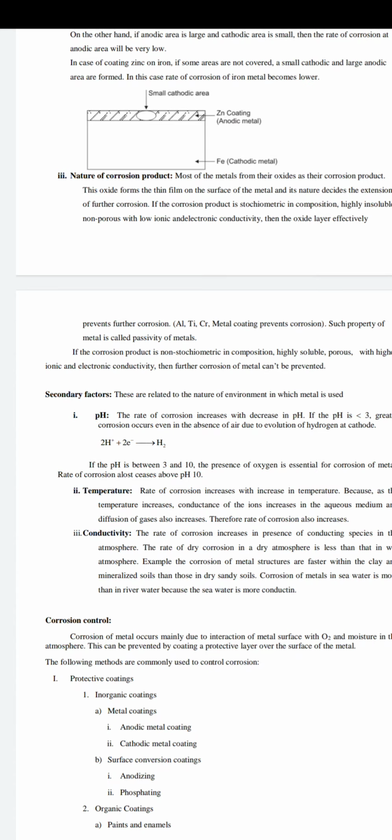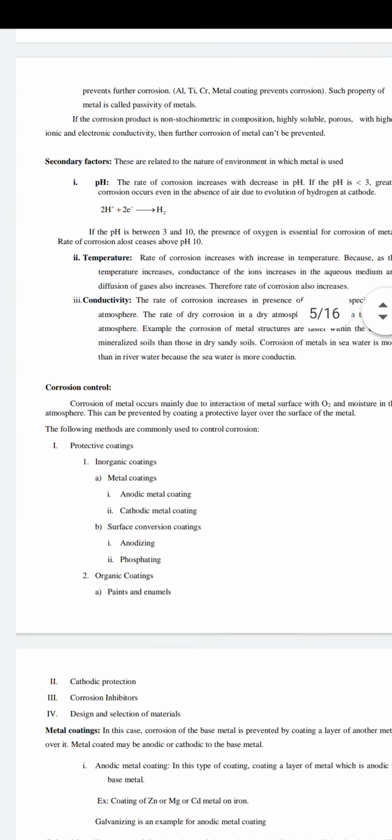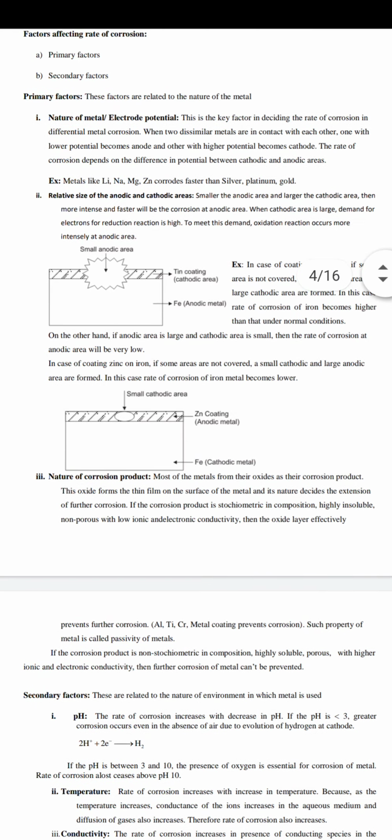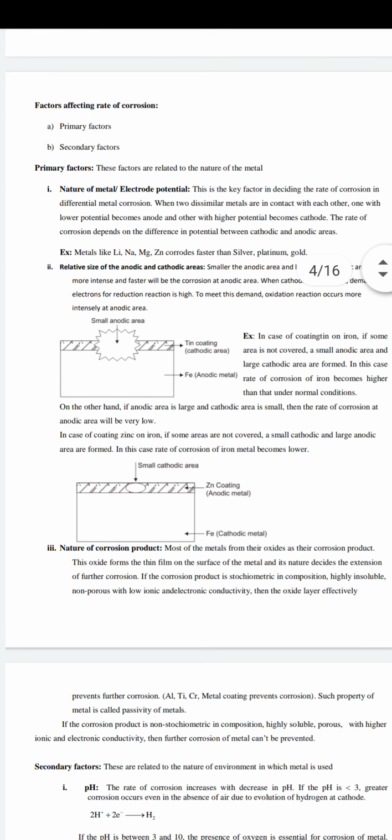So due to the formation of cathodic and anodic sites, the rate of corrosion varies, and this gives us a clue about some of the factors affecting it, for example the concentration of air and the nature of the metal. We can broadly classify them into primary factors and secondary factors. In the atmosphere, if the concentration of air is more, no problem, but if the concentration of humidity is more, the rate of corrosion is more. So these are the factors.